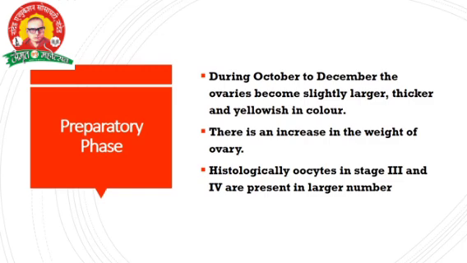There is an increase in the weight of the ovary. The procedure is the same as in the testes. Histologically, oocytes in stage 3rd and 4th are present in large number. Oocytes are present, which means development of eggs.